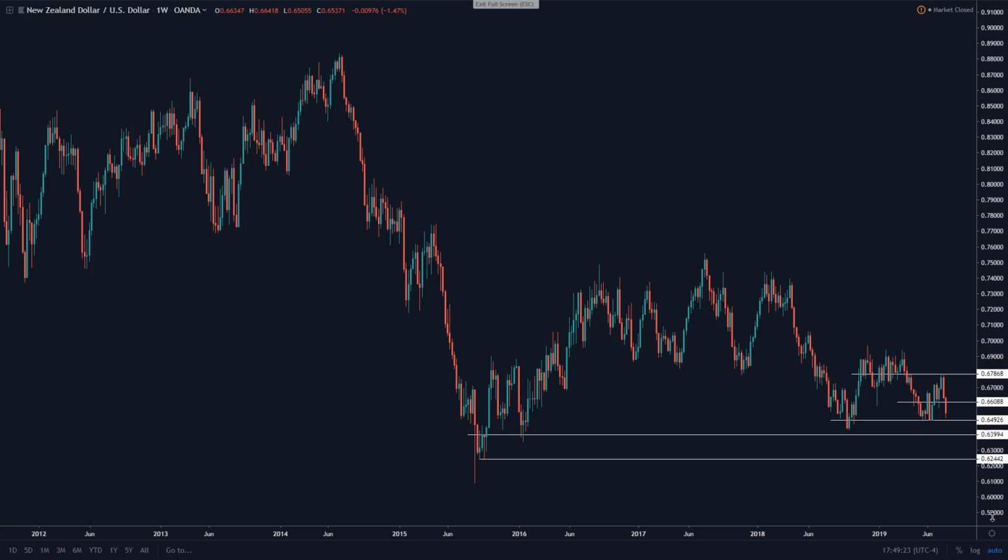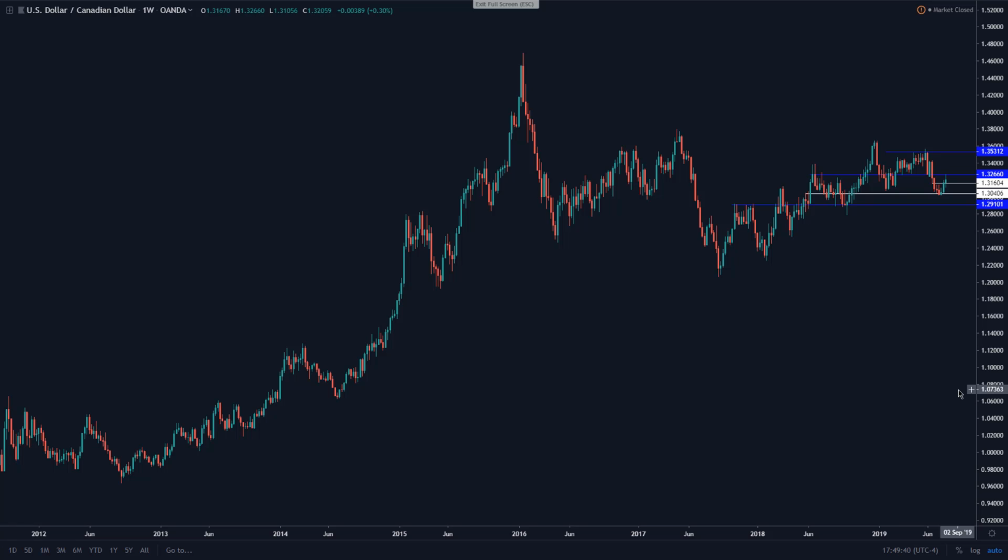Kiwi dollar. Right now, watching 64.92 and 64, the figure, for support. Beyond that, 62.44 if we make a good run to the lows. Resistance is at 66.08, and beyond that, 67.86. Dollar CAD, kind of chopping around a little bit. Got a little bit of a lift and went to our resistance area at 132.66. If that does indeed break, we'd certainly watch this 135.31 area as the next area of resistance. Supports at 131.60 and 130.40.